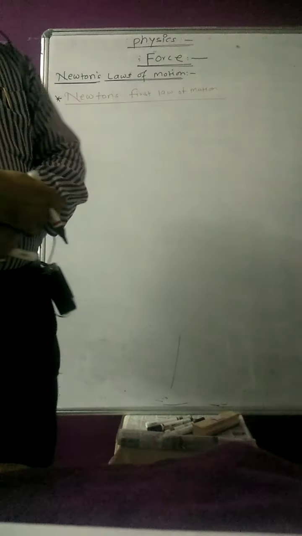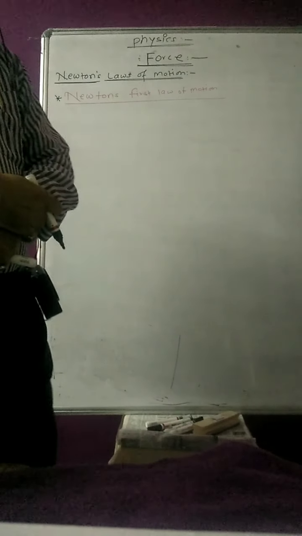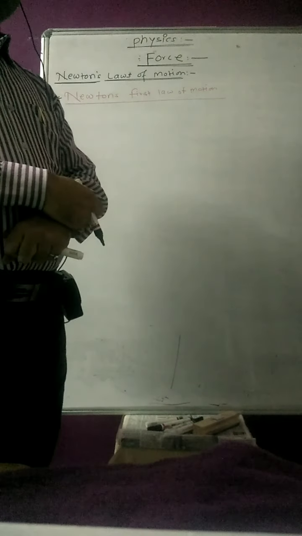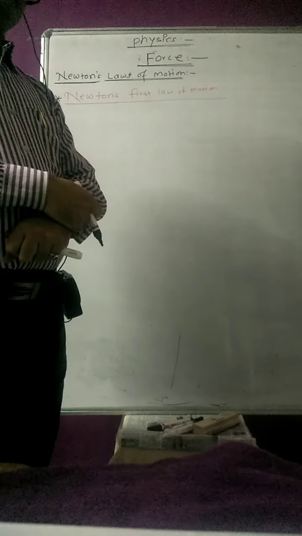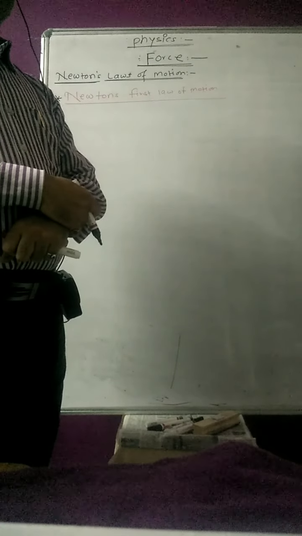According to Newton's first law, every body continues in its state of rest or uniform motion unless and until some unbalanced force acts on it. Means a body will continue in the same state of rest or uniform motion unless and until you apply some unbalanced force on it.